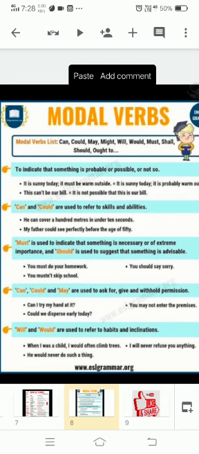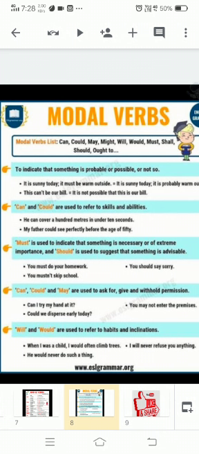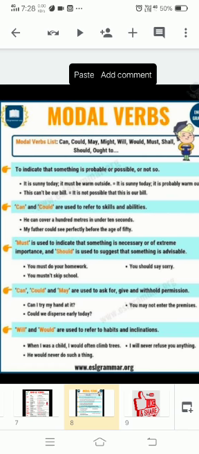Okay, then we have will and would. These are used to refer to habits and inclination. Like when I was a child, I would often climb trees. Now I am not able to do so, that was my habit when I was a child, talking about the past also. Okay, he would never do such a thing, that it's inclination. I will never refuse you anything, like it's talking about the future, the simple future. I will never refuse you anything.